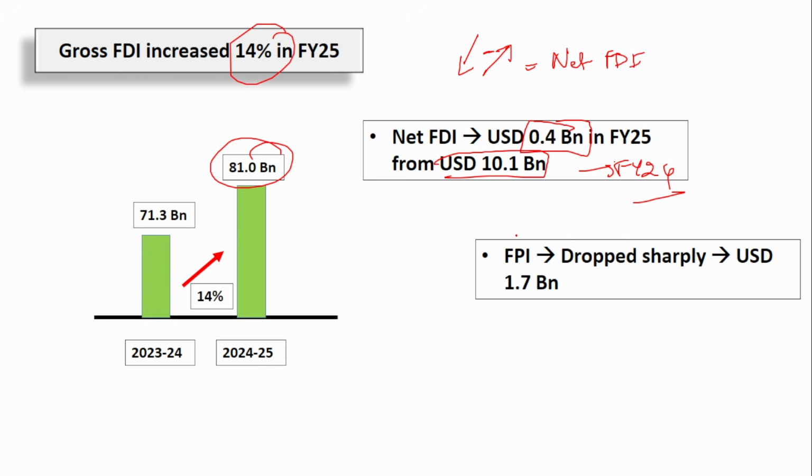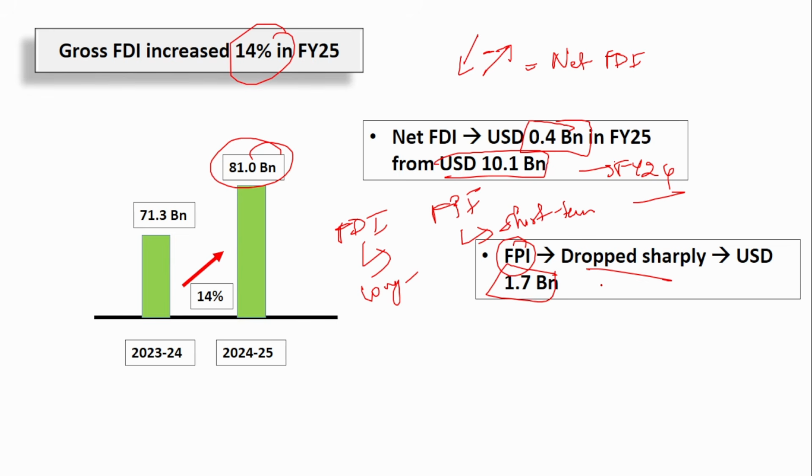Next, the foreign portfolio investors, FPI. I'm sure you know there are two types of investment: FDI, foreign direct investment, and FPI. Generally, FDI is for the long term, but FPI investors invest only in financial instruments. It is only for the short term, so they will exit as soon as they get the expected profit. So here FPI dropped sharply to 1.7 billion because many people had exited the market as they had got enough profit. So these are the reasons behind the drop in the net FDI and the FPI.